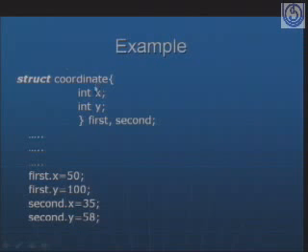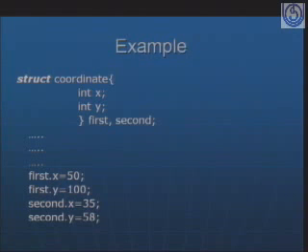Here x and y are the coordinates. First and second are the structure variables. So here I have placed struct coordinate. Struct is the keyword. Coordinate here is the name given to that particular structure. So that coordinate structure consists of one x value and one y value, and both x and y values are integers.